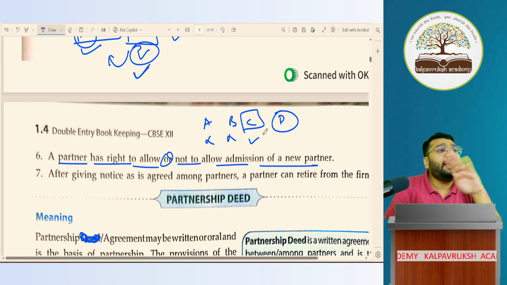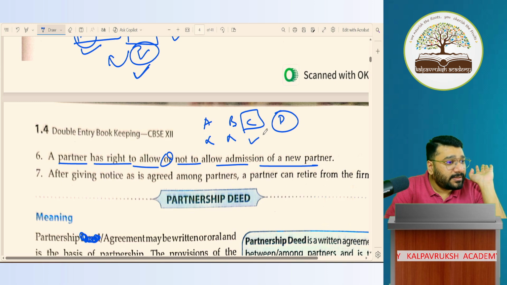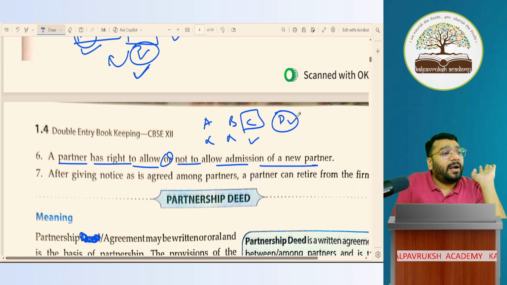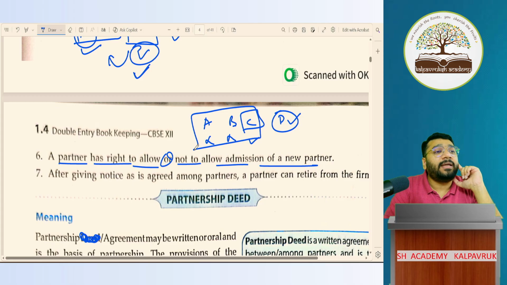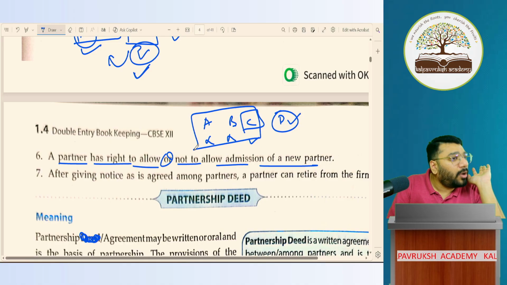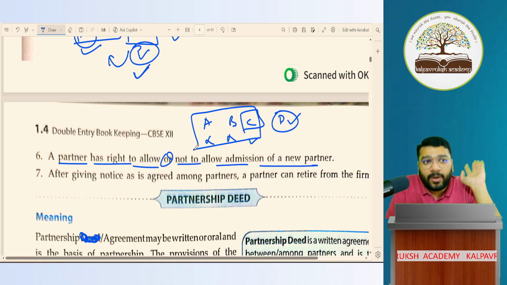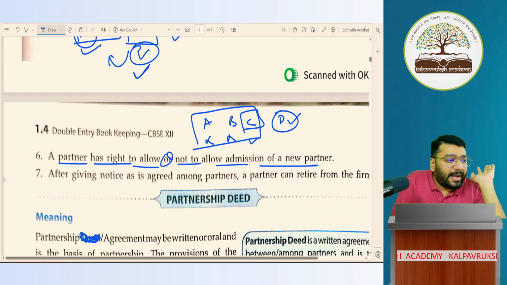Law says that if nothing is mentioned in the partnership deed, then for D to be allowed as a new partner, all 3 of them should agree. All 3 of them should agree. Got it, not got it? You can't compel any person to change their opinion. If all 3 agree, then you take D as a partner, or else it is not possible. Got it, not got it? However, this is the normal right I'm talking about.